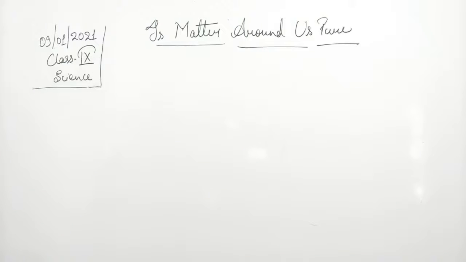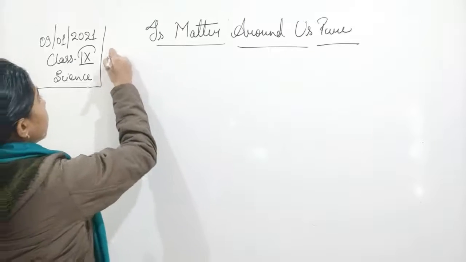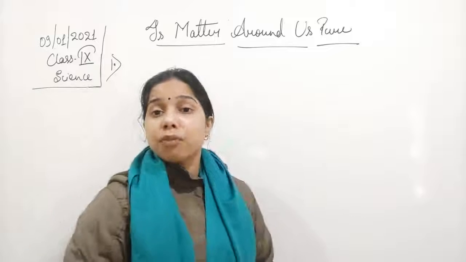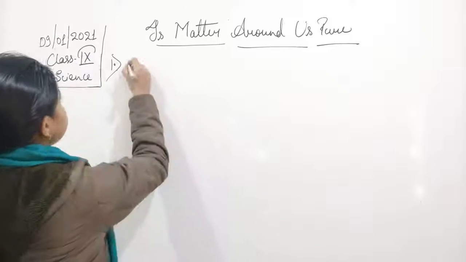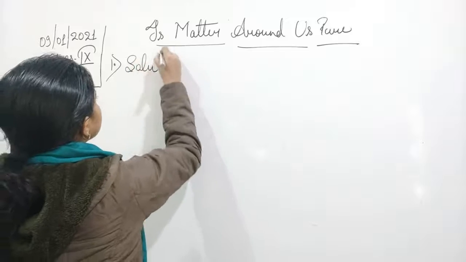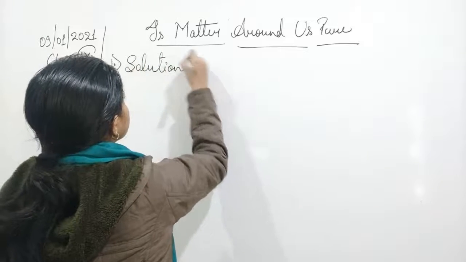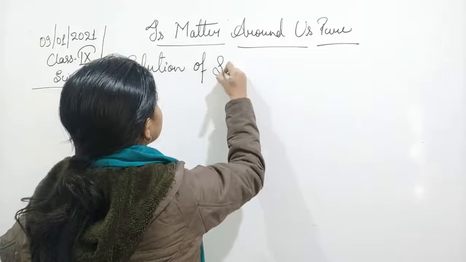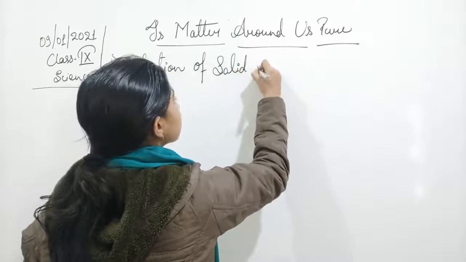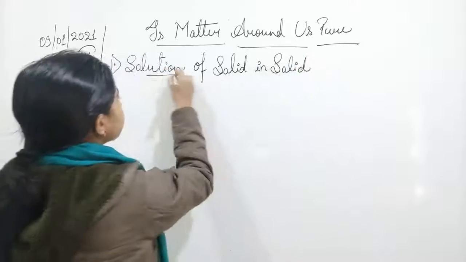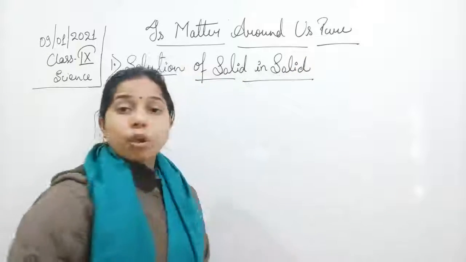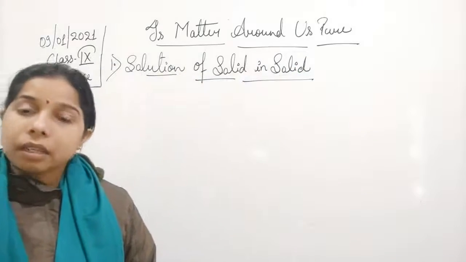So the first one which we have to see is the solution of solid in solid.